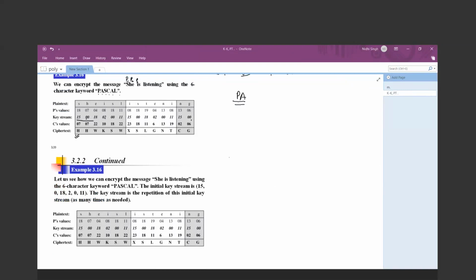Any doubts in the Vigenère cipher? It is very simple. Just you have to repeat the key string until all the characters of the plain text are finished.